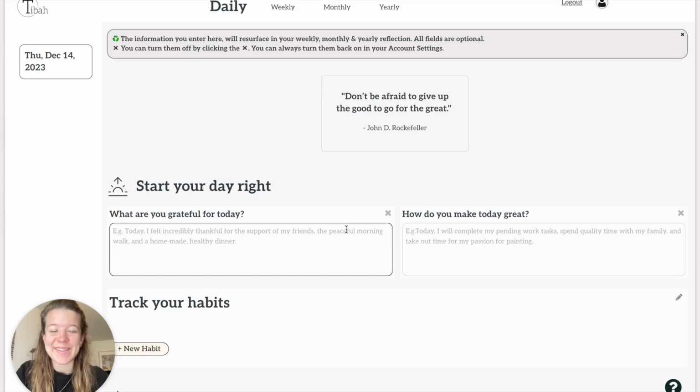Welcome to Tibah. What Tibah does is really to help you check in every day into all the aspects that are important to you and all the actions that you want to do every day. And then with time, in your weekly, monthly and yearly reflections, when you look back on all the data you put into your daily entries, you get a really good overview of all the patterns that evolve around your behavior, so you can spot which strategies work for you to reach your goals, what's really important to you, what makes you weaker, what makes you stronger.